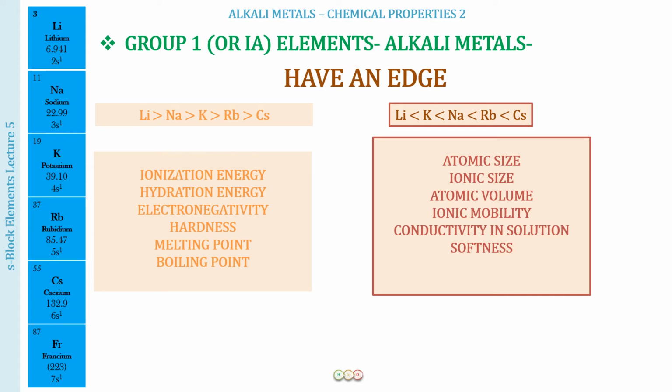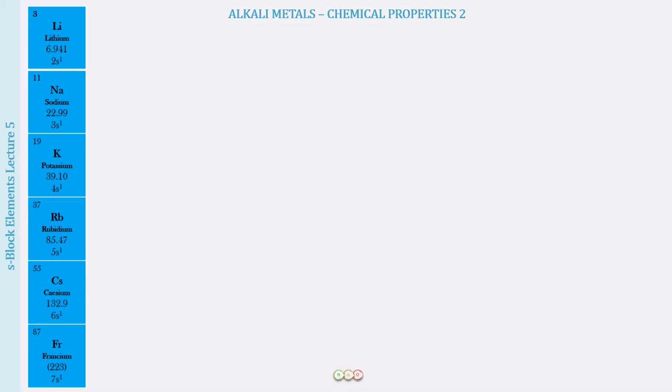And one thing more that is left over here is density. So density is going to increase down the group with an exception of potassium, which because of the addition of the 3d orbitals becomes a bit more unusually larger in size than sodium. So this has a lower density than that of sodium. Otherwise, down the group, the densities are going to increase.